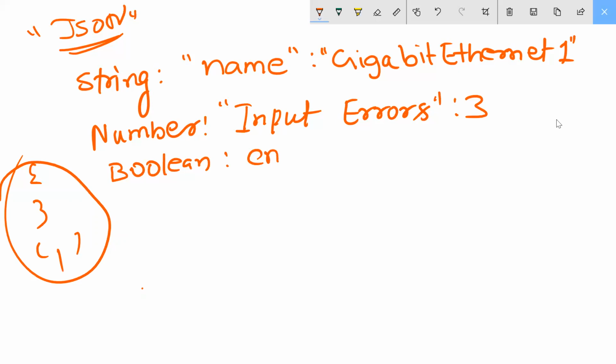Enable it, and then after that it should be true. Then after that we have a null value coming. For the null value, I'm calling here